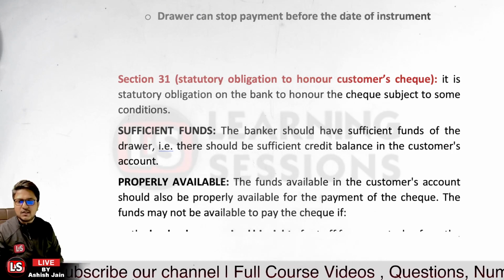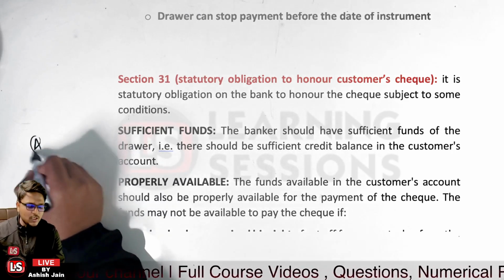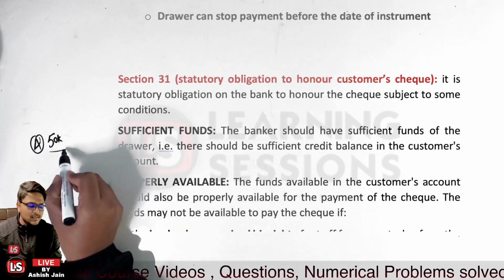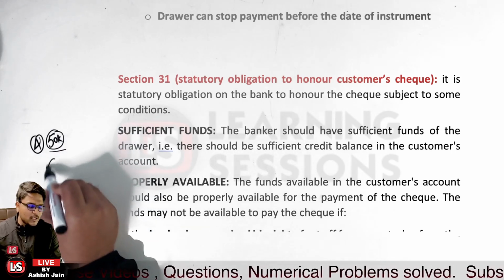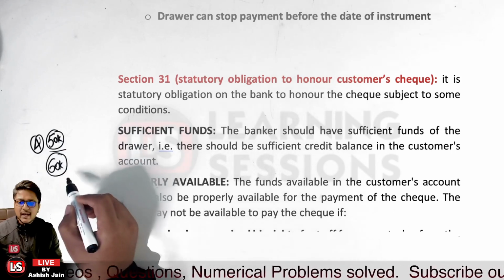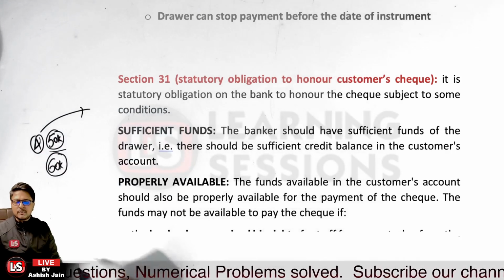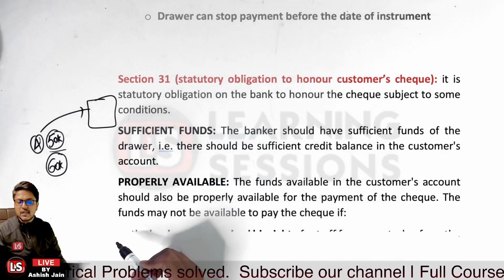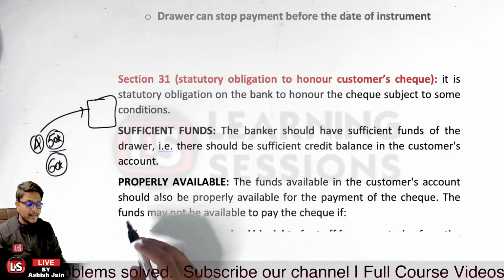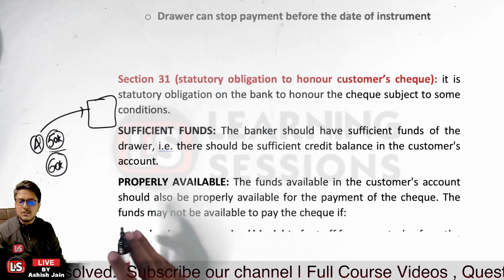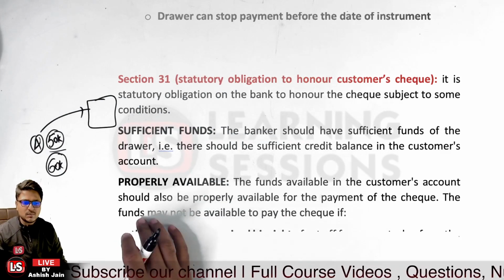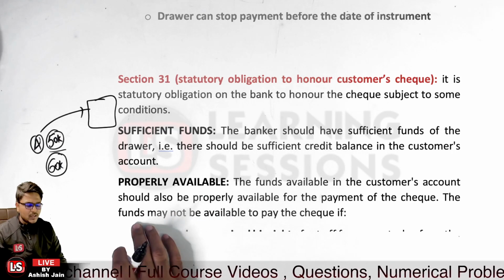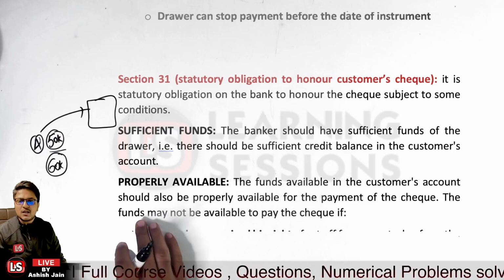Let us take the case that person A drew a check of rupees 50,000, and there is a balance of rupees 60,000 in his account. The check was presented, but it was not paid, not honored. In that case, the bank must compensate the drawer. Is that clear?